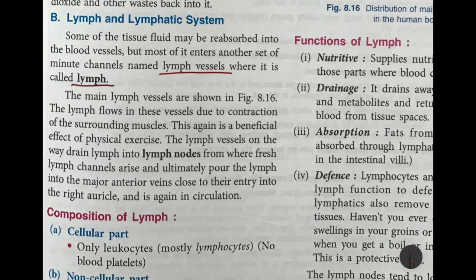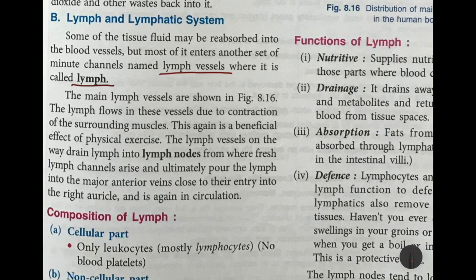It is known as intercellular fluid, or the tissue fluid. Some of it will be reabsorbed by the capillaries, but the maximum of it will enter another set of minute channels which are known as lymph vessels. Once it enters these lymph vessels, then it is known as lymph.